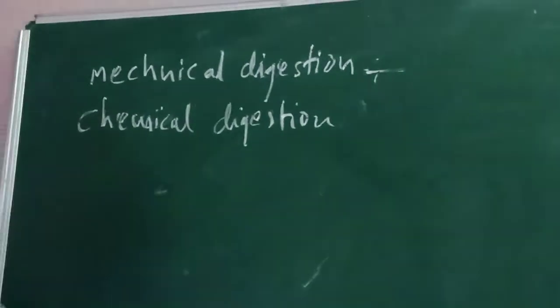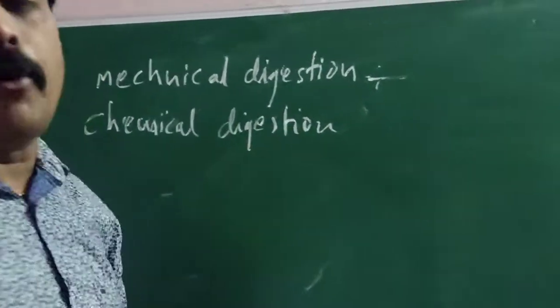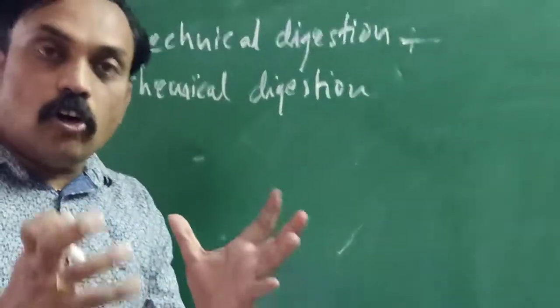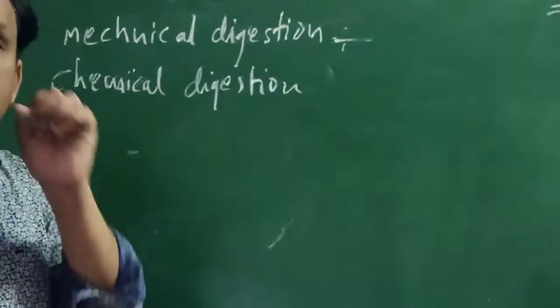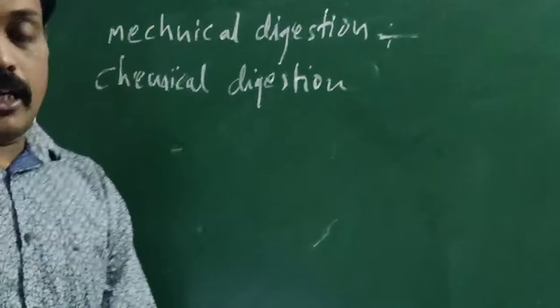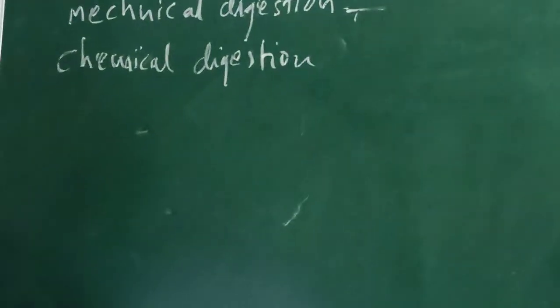We call it the digestive system. System means a group of organs which are useful in the process of digestion. That is what we call the digestive system. Here in human beings, the 2 types of digestion that occur are mechanical digestion and chemical digestion.